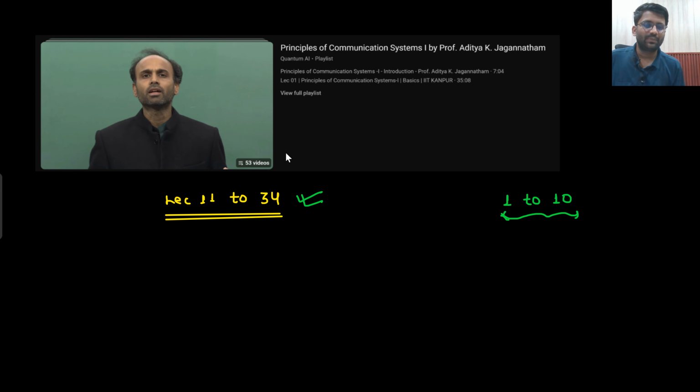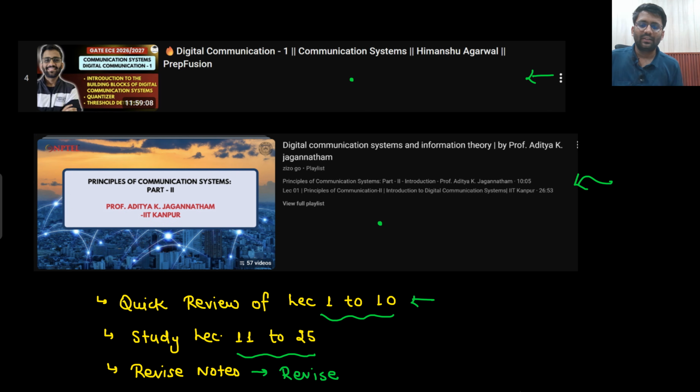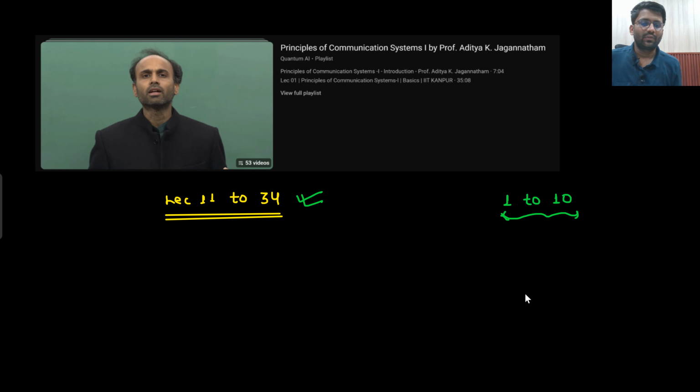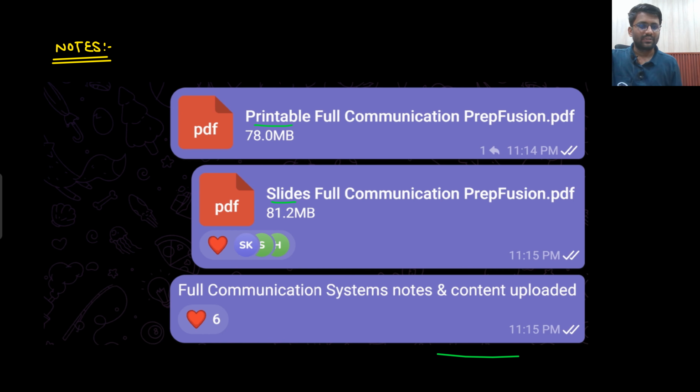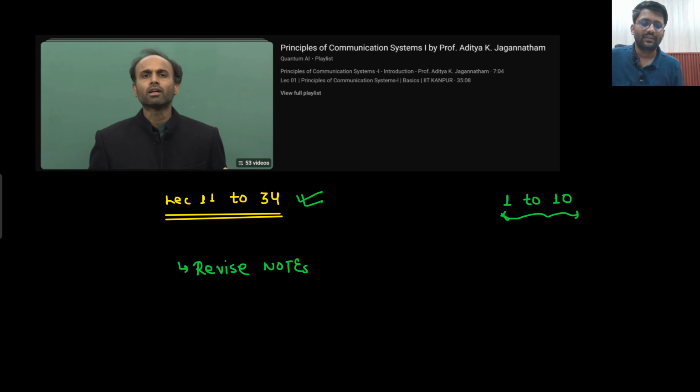From 11 to 34, this much is there in your GATE syllabus. After that, your analog communication will also be done. So here your analog communication also ends. Along with that, complete notes are given, so you can revise the notes as well. Whatever notes I have given, you can revise these complete notes. Nothing is missed here, starting right from 0 till the end. Whatever I have taught, everything is written here. Understandable? Yes. So this is how we can complete our communication systems.